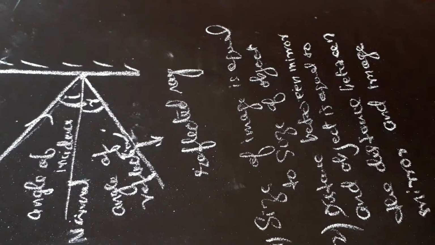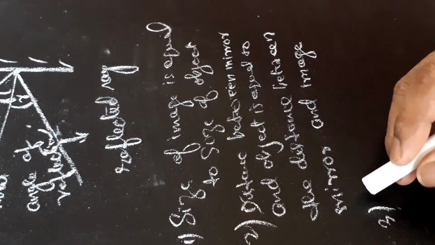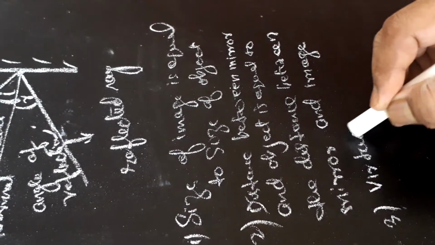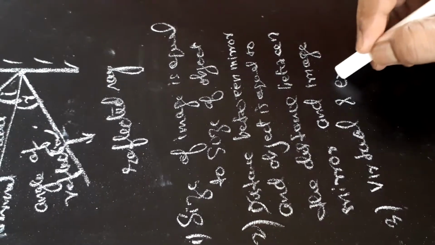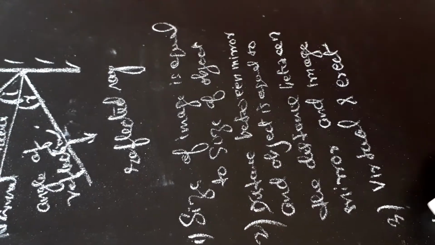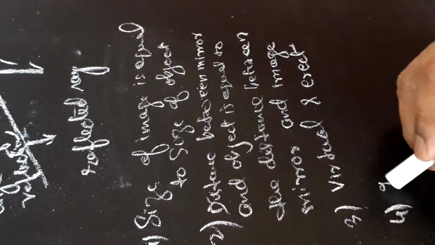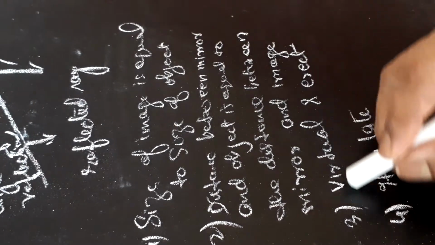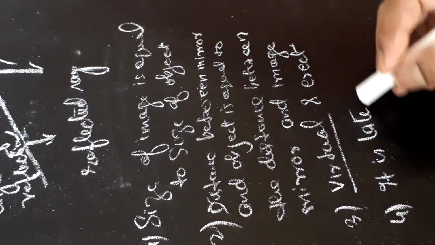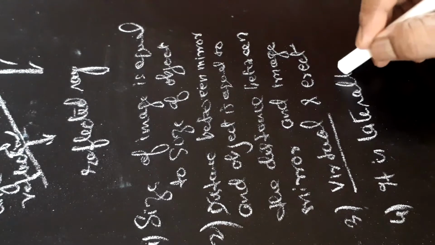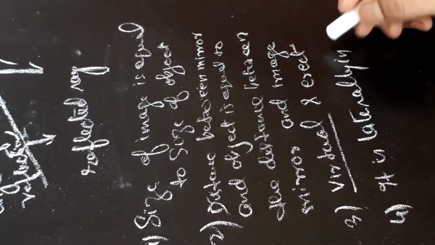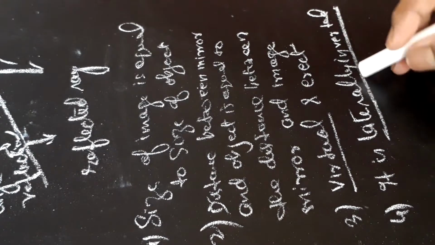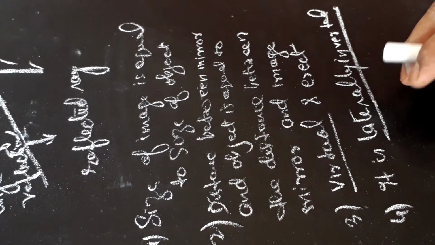Next, image formed by plane mirror is virtual and erect. It is not a real image. Fourth, it is laterally inverted. We will talk about virtual image, real image, and what is lateral inversion. Image is always laterally inverted.